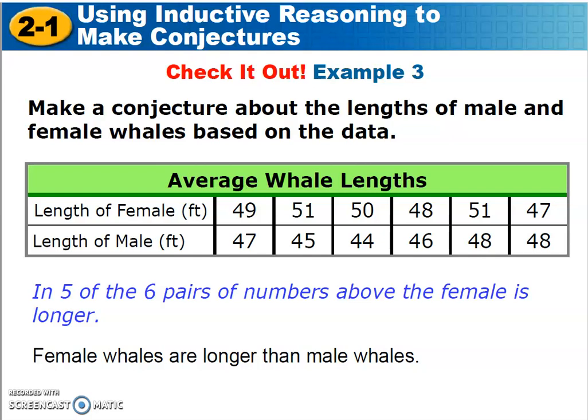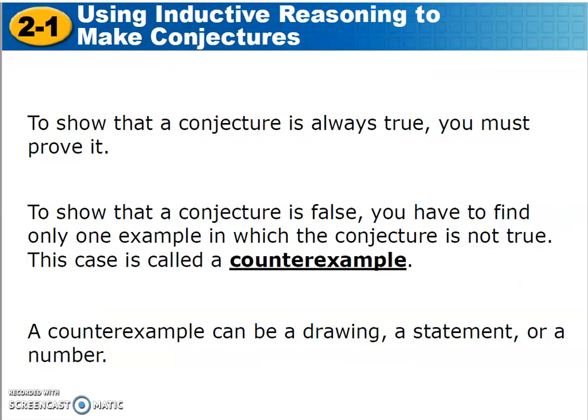Well, what are you thinking? Well, the conjecture is that in 5 of the 6 pairs of numbers above, the female is longer. So maybe your conjecture is the female whale would be longer than the male. And that could be your conjecture based on inductive reasoning. Here we have a couple of things that you need to make sure you remember when you base your conjecture on inductive reasoning. It doesn't always turn out to be true.